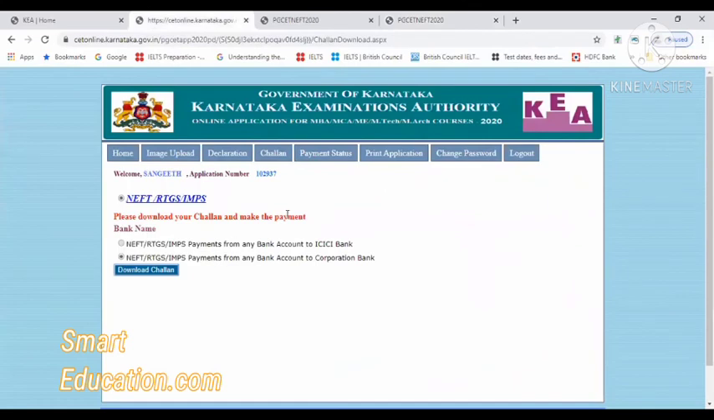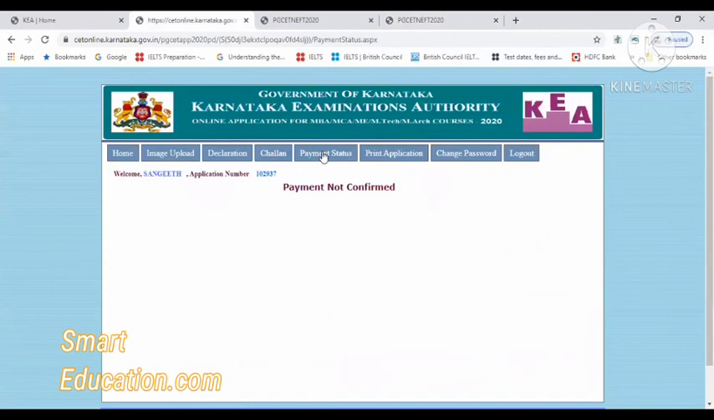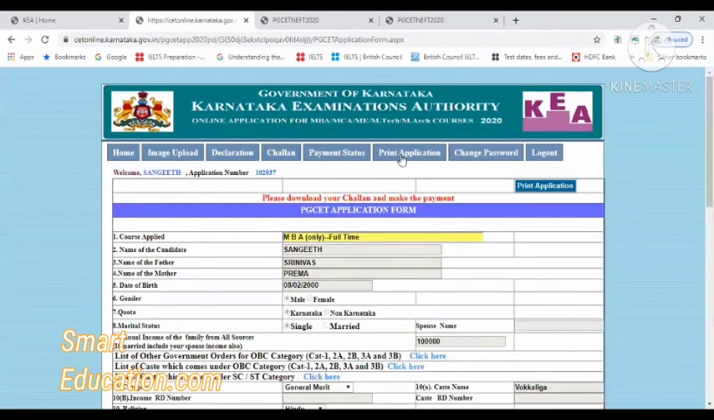Okay. Once you've done the payment, how will you get to know? Here it is, payment status. As you have not done any payment, it is showing blank. Once you do the payment, it will automatically show the details over here. After the details show, you have to take the application printout. Now you can't take the printout because it is showing "please download your challan and make the payment". Until you do the payment, it will stay like this, so you can't take the printout.